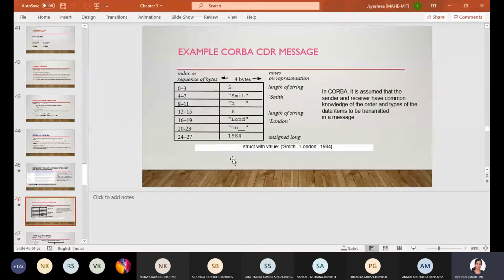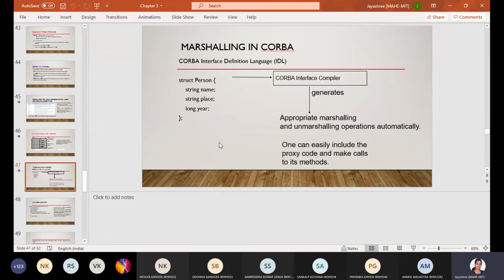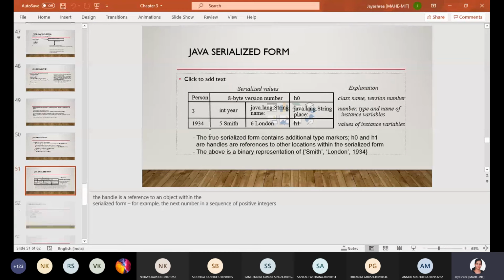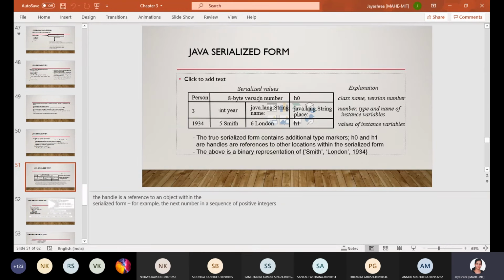Then it looks something like this, a CORBA message. Marshalling, Java serialization looks like this, the entire serial form. It's in the table now. What is this H0, H1 and all?